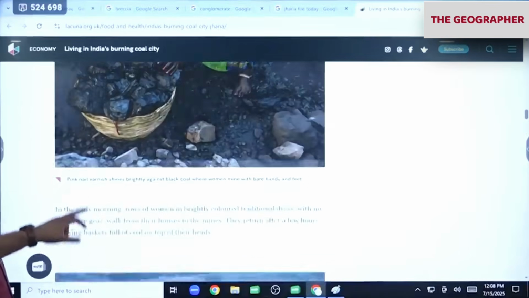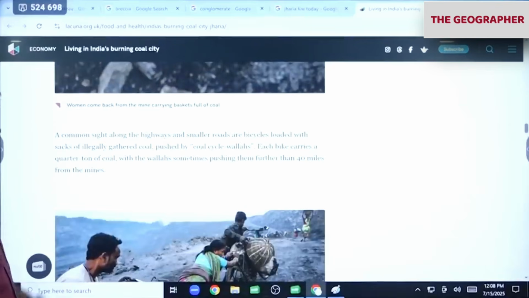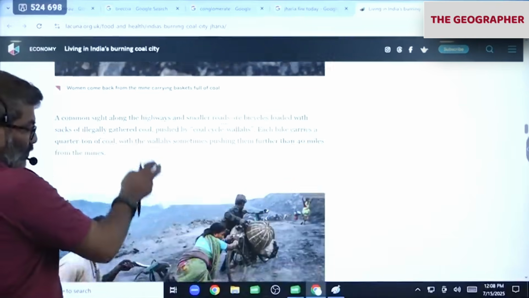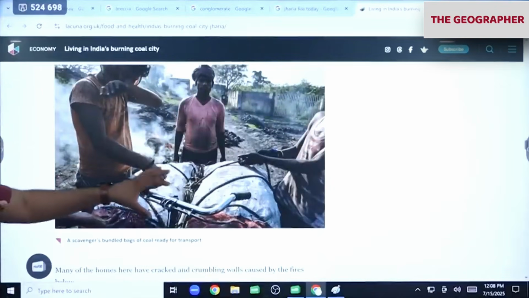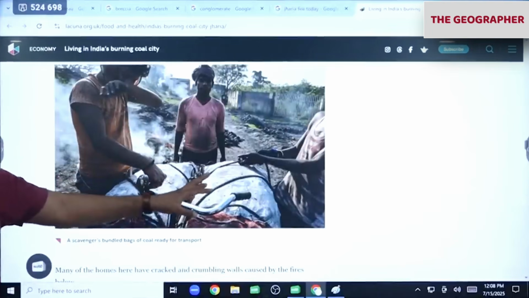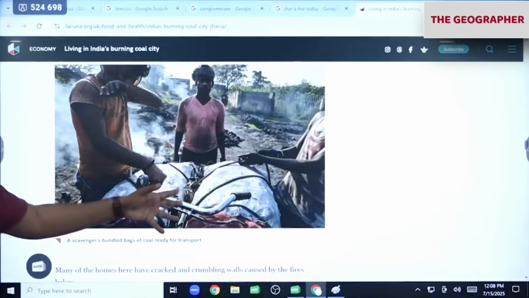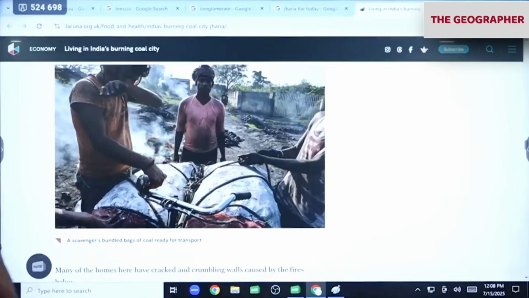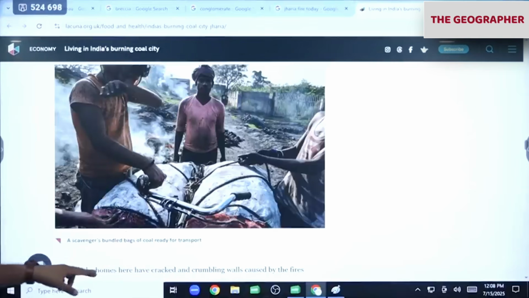So they'll ask, which is the burning coal field of India? What people do is, they need money, so they carry coal in cycles and sell it in the black market, run their livelihood like this. Because the government can't do anything, nor are they exploiting it on a commercial scale. People in the surrounding areas want money, so they are doing this. They call them coal cycle walas.